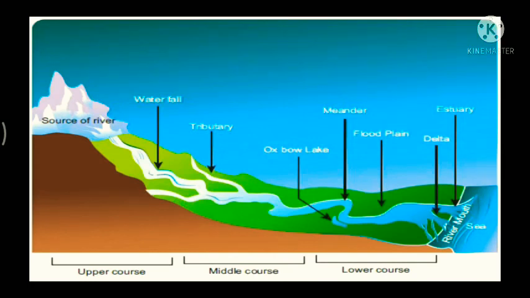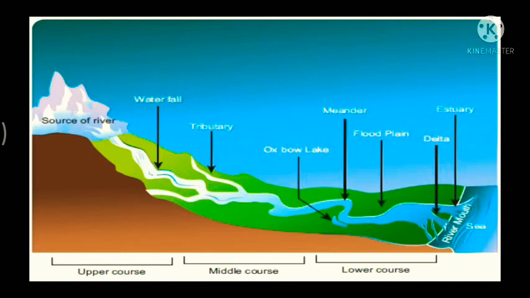They perform intensive erosional activity in their upper courses, and they carry huge loads of silt and sand. In the middle and the lower courses, these rivers form meanders and oxbow lakes, and also other depositional features in their floodplains.